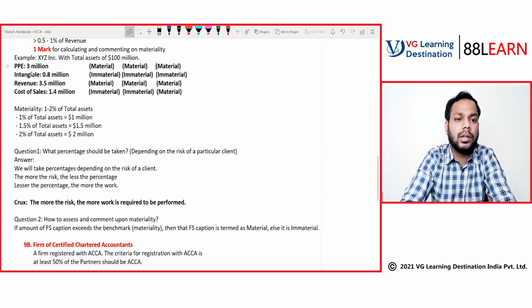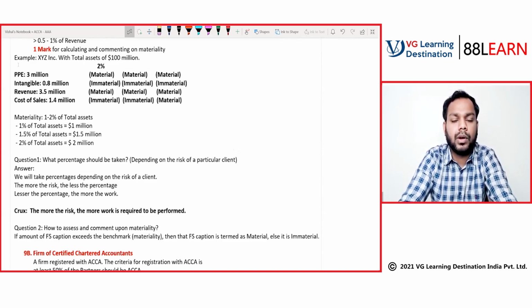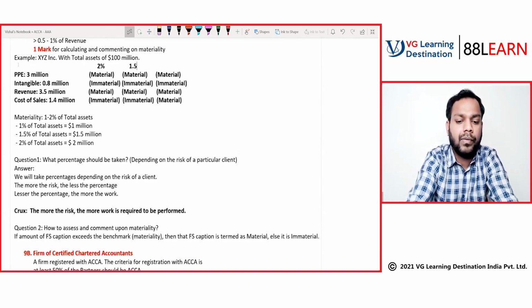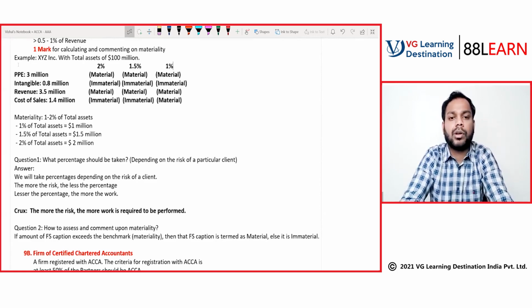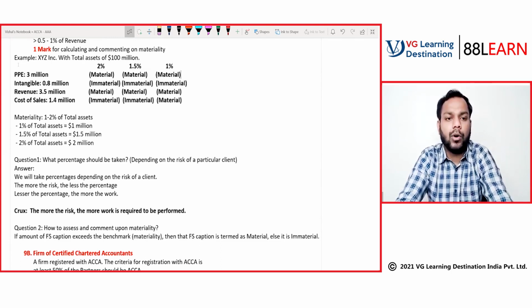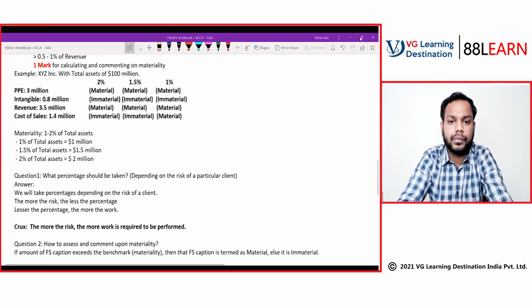Just a minute. This is on the basis of what percentage? 2%, right? Now, this is on the basis of 1.5%, and this is on the basis of 1%, if I'm not wrong. I hope things are clear to you now. Guys, if you have any queries, you can put them in the chat box. Is it clear to all of you, the concepts that we have discussed so far?